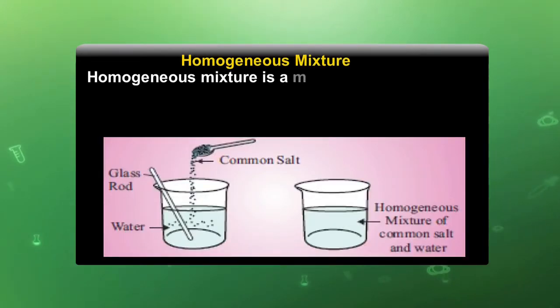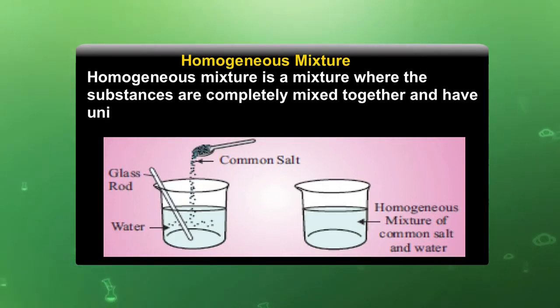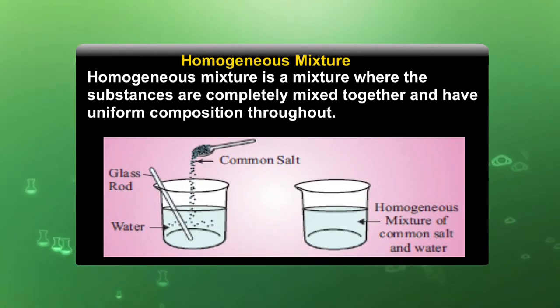Homogeneous mixture is a mixture where the substances are completely mixed together and have uniform composition throughout. For example, if you dissolve sugar or salt in water, after the complete dissolution we are unable to distinguish where the sugar particles are and where the water particles are. So, if a solution is prepared in which we cannot distinguish the two components, it is known as a homogeneous mixture.